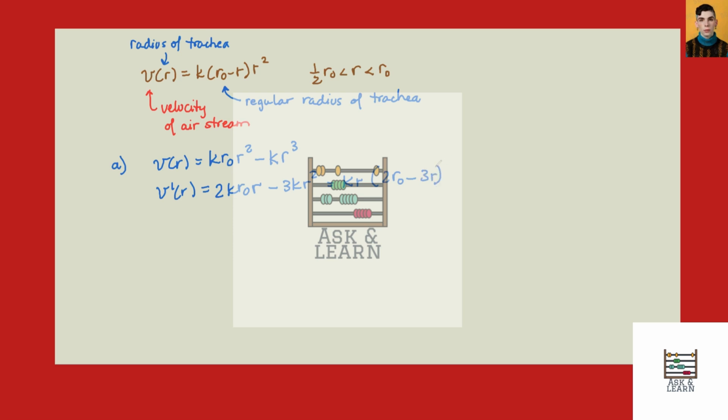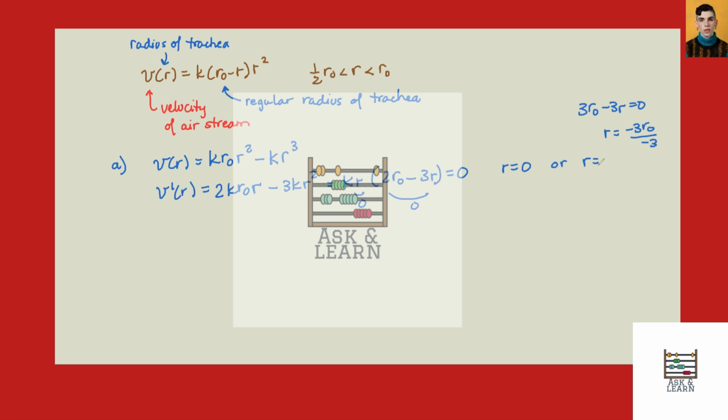And to find our max velocity, we want to first find our critical point. So we're going to set our v prime of r equal to 0. We notice that is true when r equals 0, or r equals, well, we can solve for it up here. We want 2r0 minus 3r to equal 0. Remember, either this equals 0 or this equals 0 to get 0 for the total derivative.